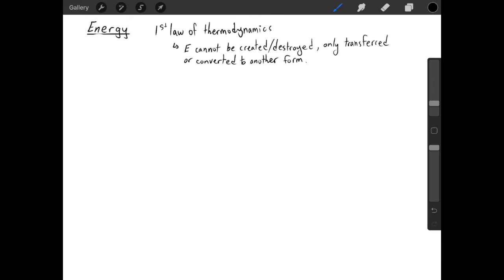One of the guiding rules about energy is known as the first law of thermodynamics. And this law states that energy can't be created or destroyed, it can only be converted or transferred. Much of the way that we use energy in chemistry is through the use of the transfer of energy. And to talk about how energy is transferred, we need to develop some conventions. And the conventions that are used to talk about energy transfer are systems and surroundings.